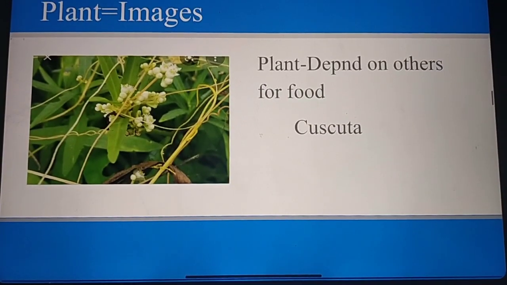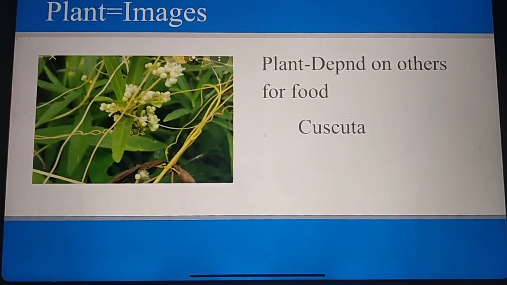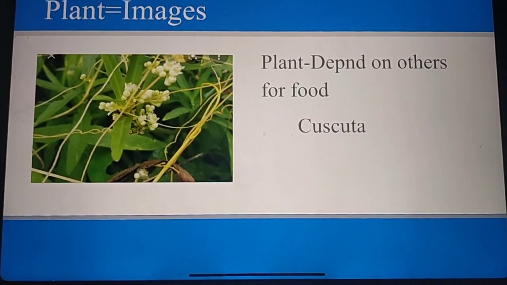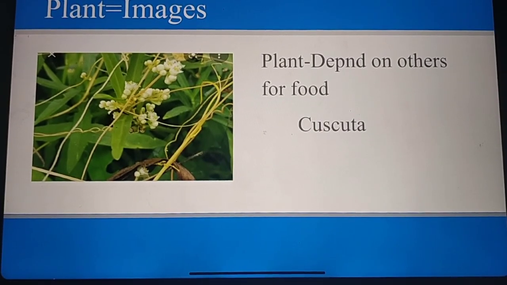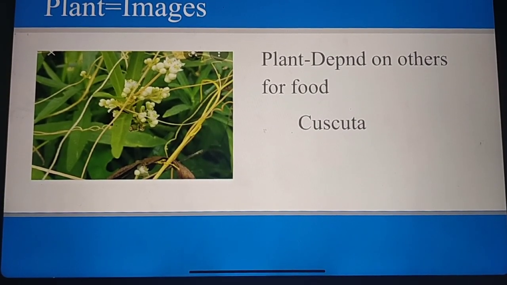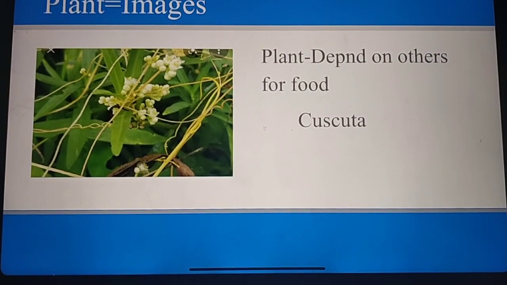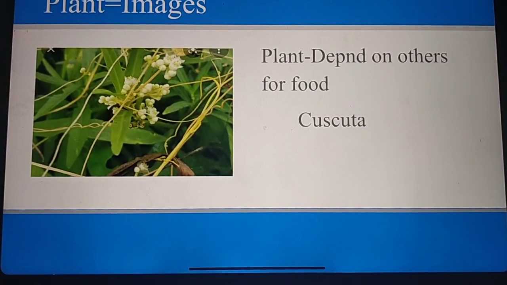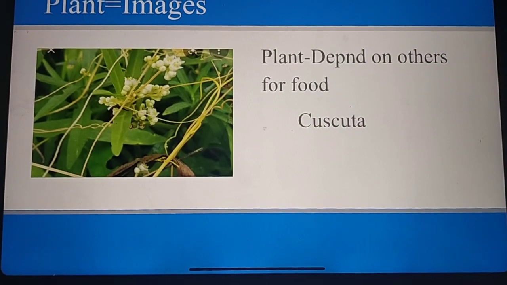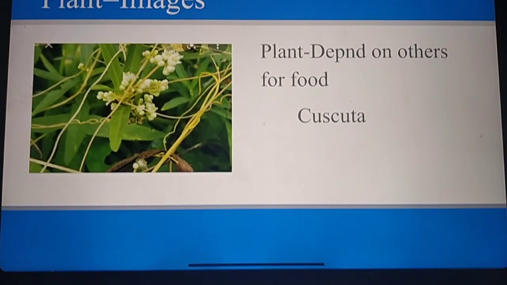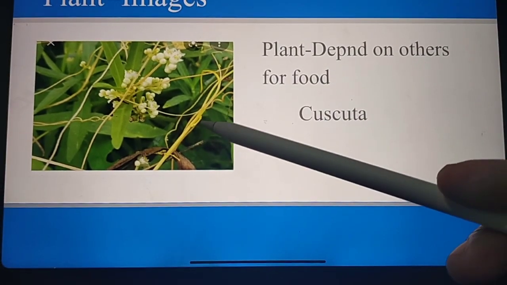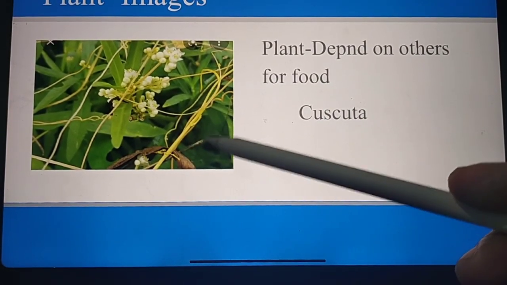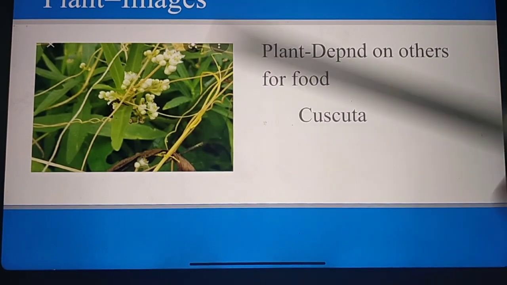This is the type of plant that depends upon others for food. Most plants prepare their own food, but there are some other plants which depend on others for food. They eat dead and decaying plants and animals. Some other plants live on other plants and derive food from them. The best example is cuscuta. This is the cuscuta plant, which lives on another plant and takes its food from it.